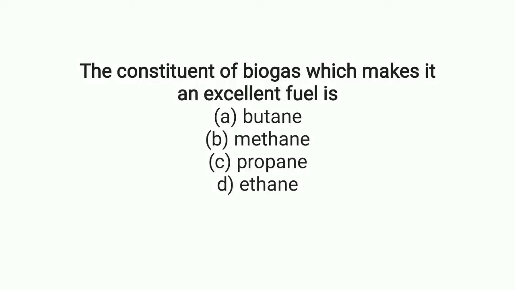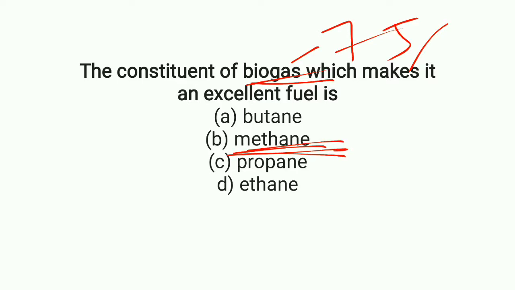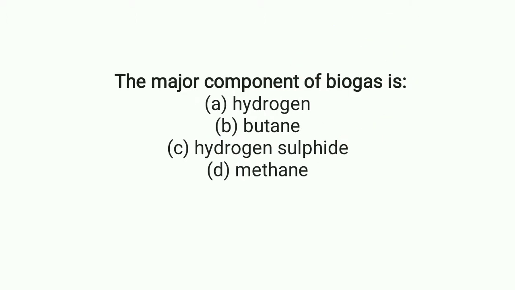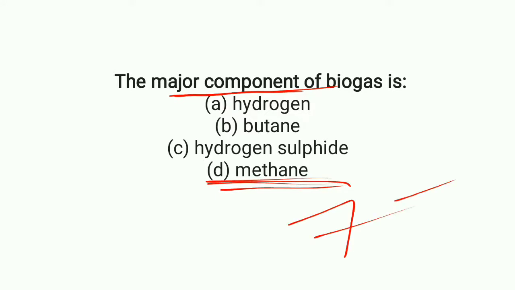The constituent of biogas which makes it an excellent fuel. Biogas contains 75% of methane. So option B, methane, makes biogas an excellent fuel. So option B is the correct answer. The major component of biogas is methane, which it contains 75% in biogas.